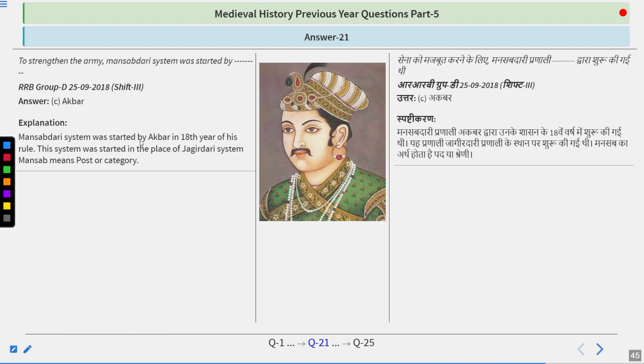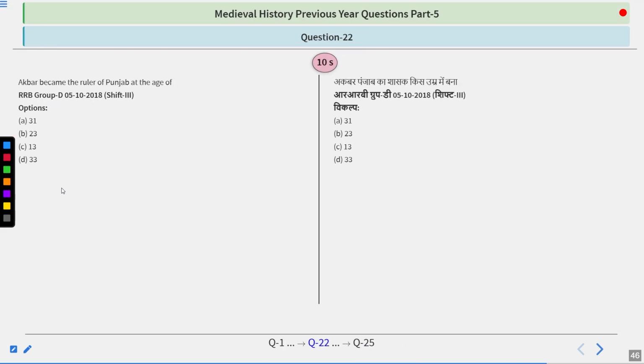So the Mansabdari system was started by Akbar during his rule. This system was started in place of the Jagirdari system. Mansab means post or category. So basically, this system was created by Akbar and it is different from Jagirdari. Mansabdari, Jagirdari. Later on, the Britishers came and they started the Zamindari system.